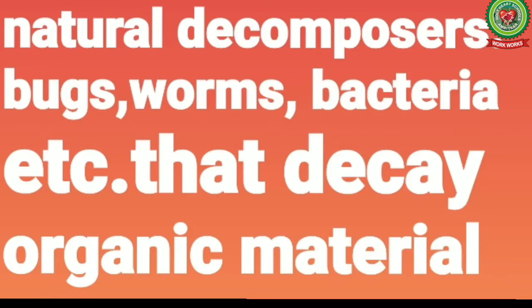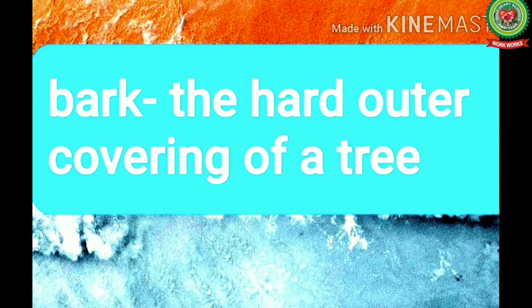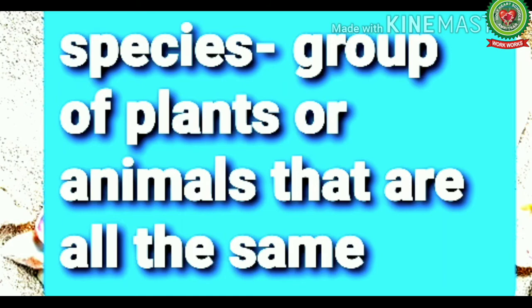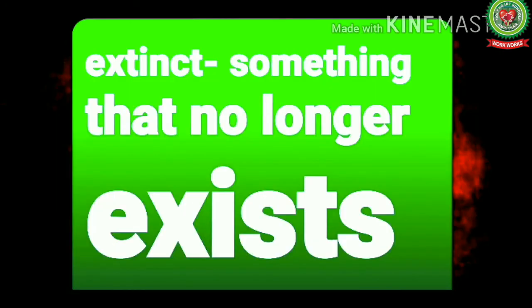Now students, underline natural decomposers, bugs, worms, bacteria, etc. that decay organic material like fruits, vegetables, trees, etc. Feed means to eat. Bark means the hard outer covering of a tree. Next is species means group of plants or animals that are all the same. Next is extinct means something that no longer exists.